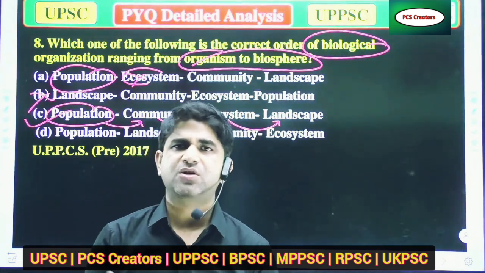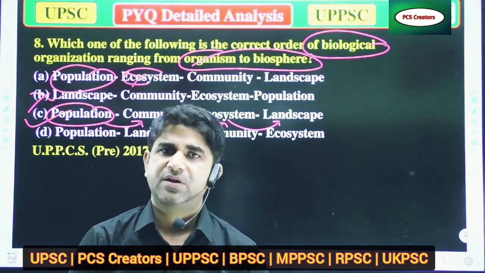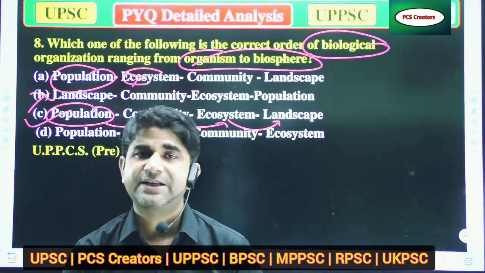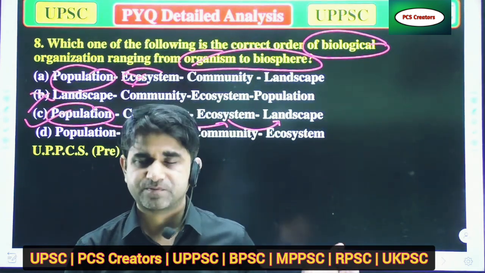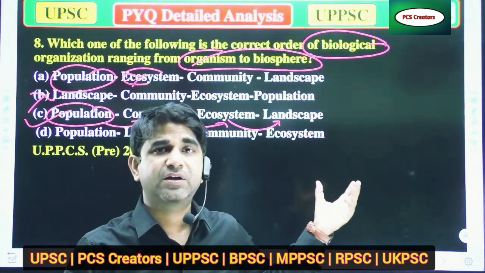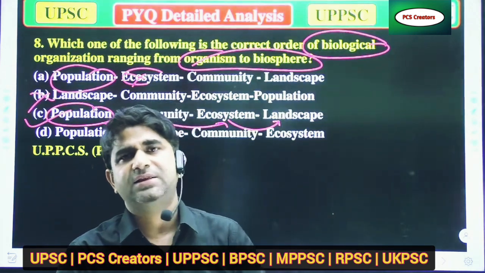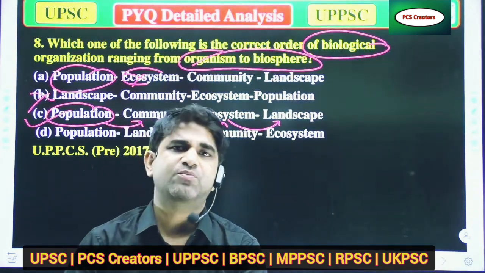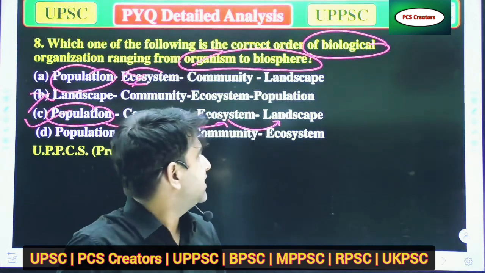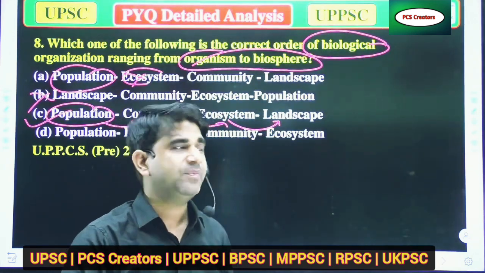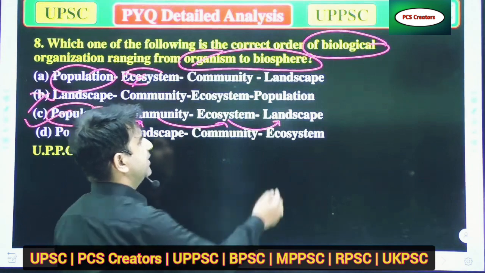There are various communities, and they will interact with each other and make a small ecosystem. The various ecosystems work together to provide a landscape.